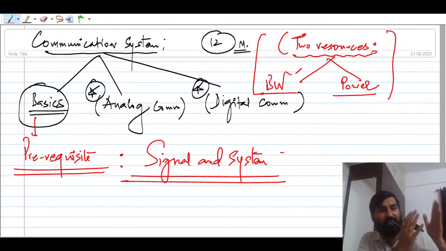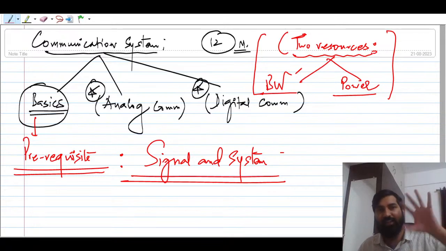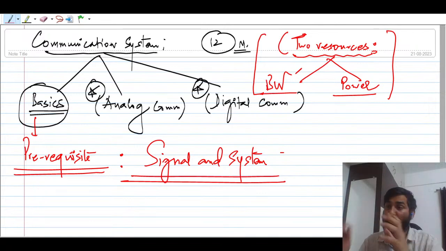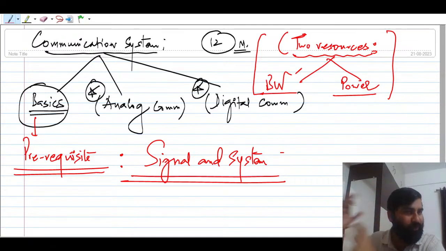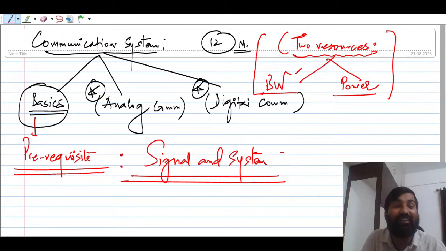Suppose you have to send some signal, so you need to have some channel as well. So there will be three components: transmitter, channel, as well as receiver. If you want to decide what will be the bandwidth of the channel, how many signals you can transmit through that channel, you need to know the frequency content of the signal before you decide the bandwidth of the channel.